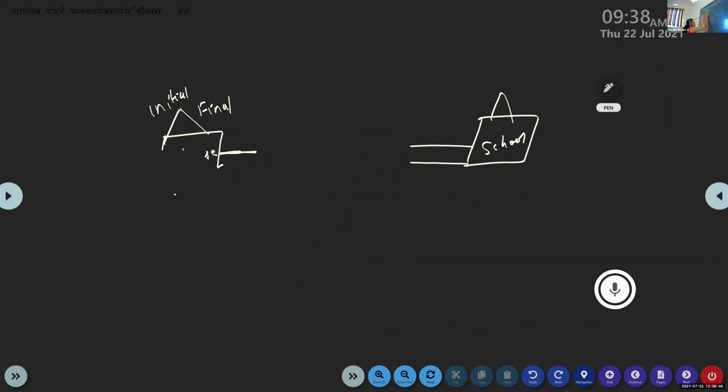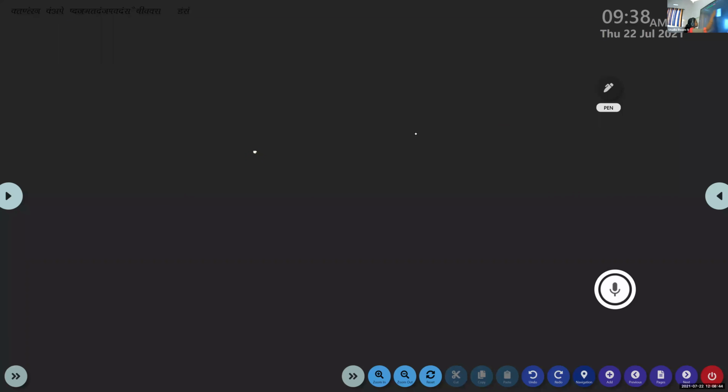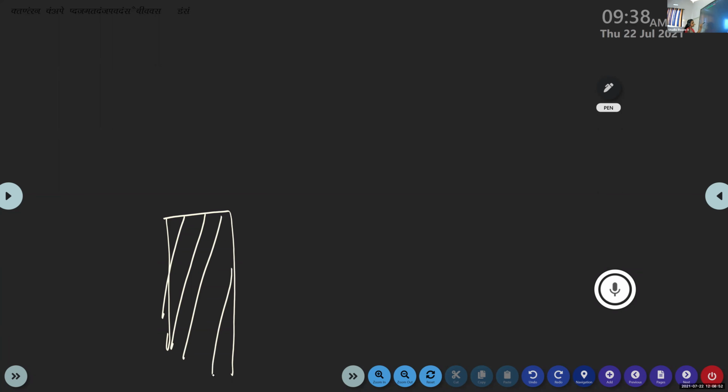Now we can discuss the cases in which the displacement can be negative. For that, we consider a tall building. This is our tall building with height h.